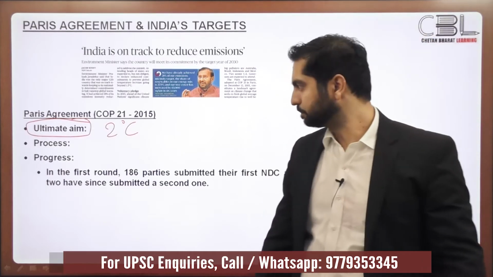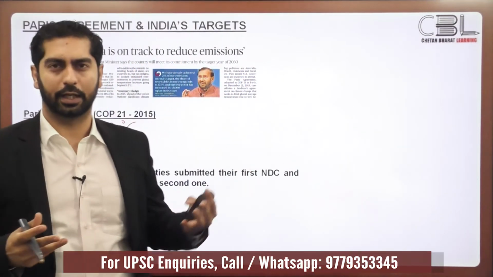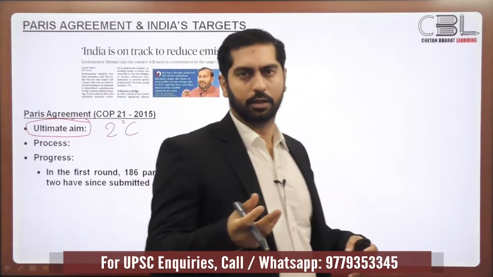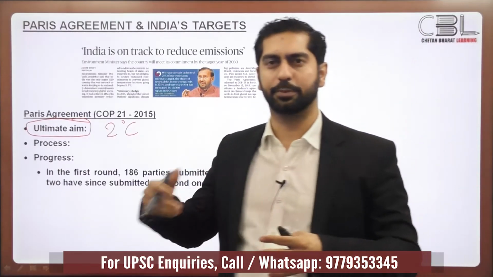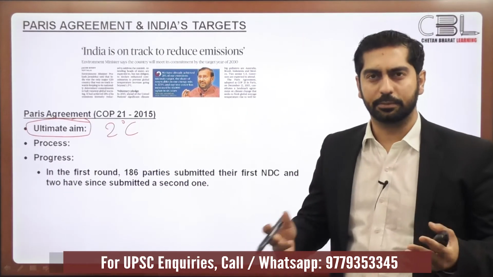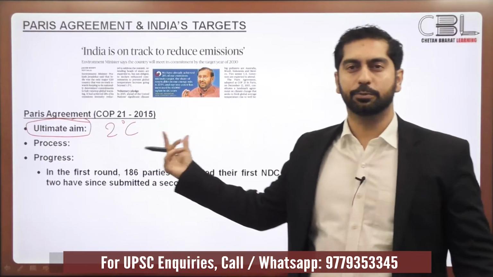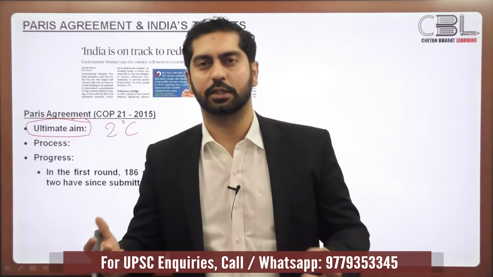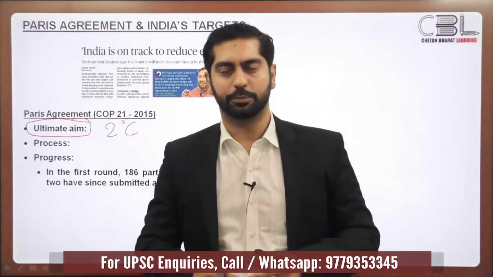Now, there was one more statement. There was a lot of hue and cry from the smaller nations, the small island nations and the nations whose economy was dependent on coastal tourism and such things. They said that a 2 degree temperature rise is way too much and would cause so much disaster in their territories. Their economy would be destroyed, their ecology would be destroyed.